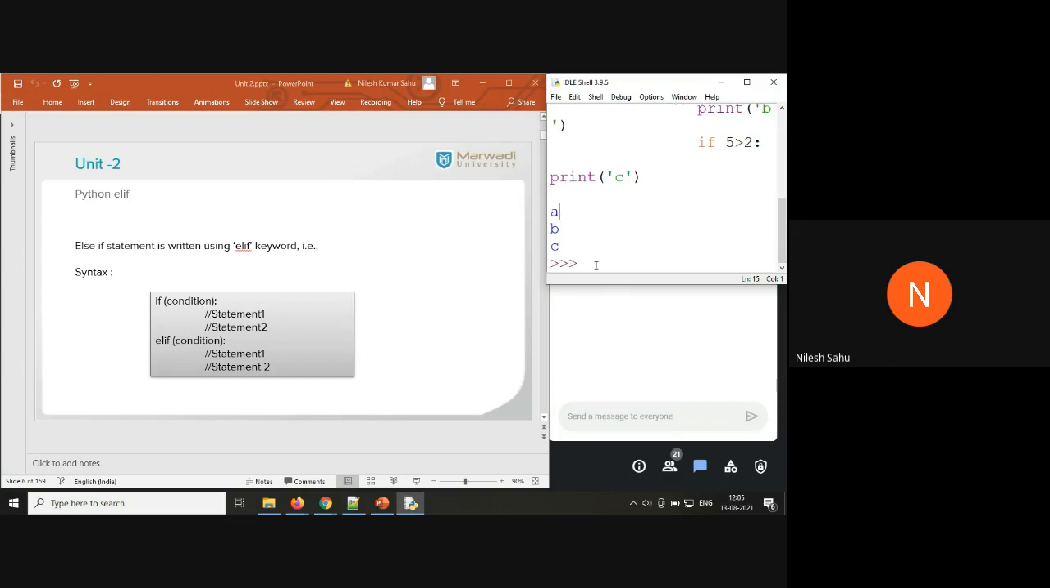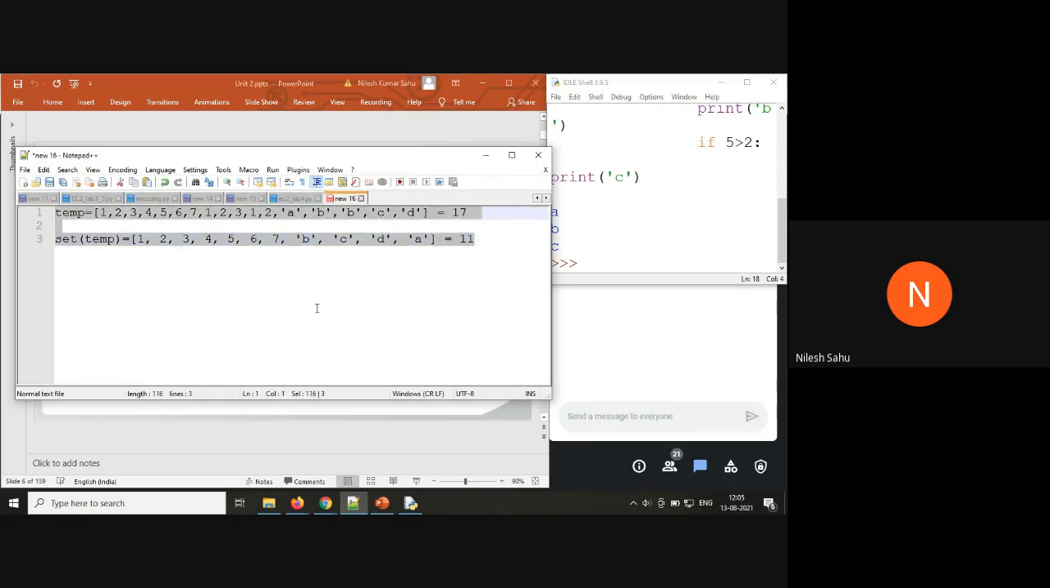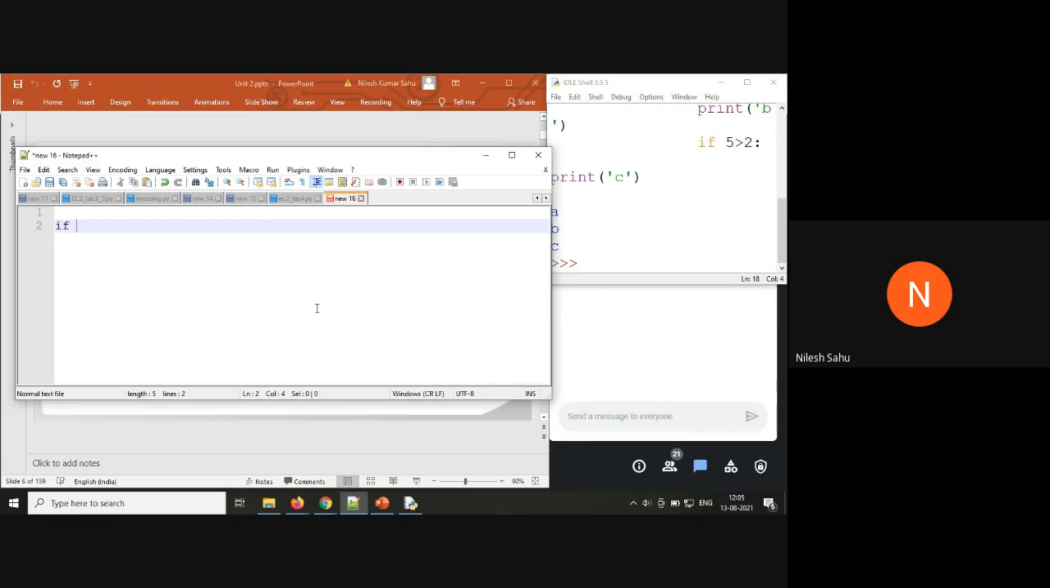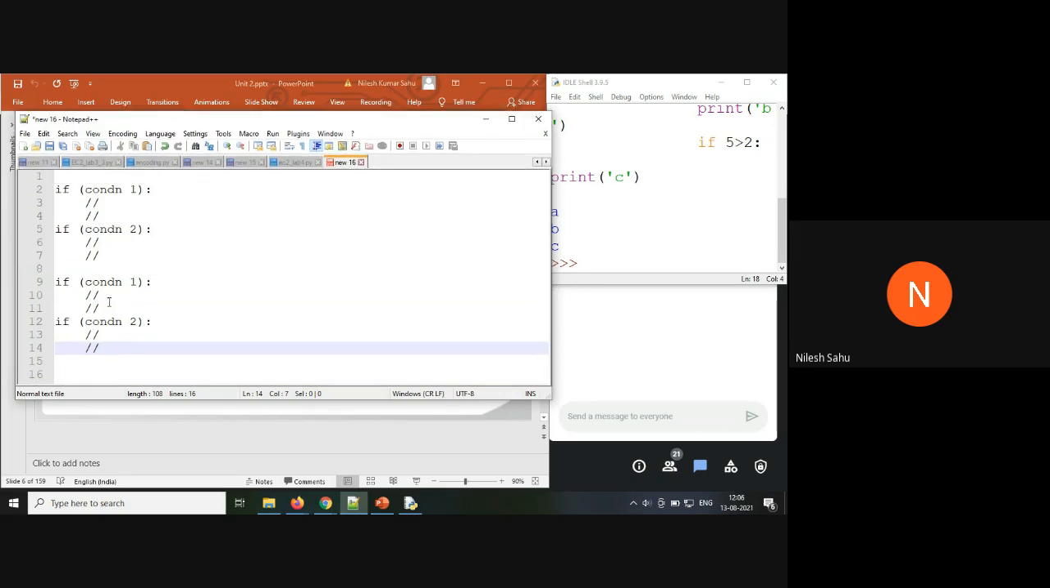Now tell me one thing, what will be the difference between this and this? If I am using if, some condition is there, some statements are here, then if condition 2, statements are here. Anyone, can you find out the difference between code 1 and code 2? What is the difference here?